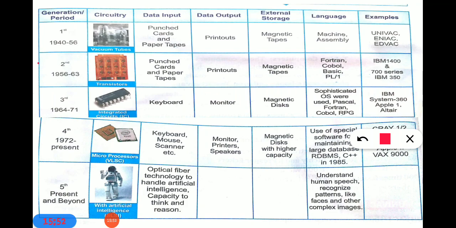You give input because in today's generation, whatever computer you are using right now, you have a keyboard, mouse, scanner, monitor, printers, speaker, everything is there. So you give input through keyboard, mouse, scanner. You get the output from monitor, printers, and speaker. Fifth generation computer is artificial intelligence, which means robotics. Optical fiber technology to handle artificial intelligence, with capacity to think and reason. And which language can a robot understand? Robots understand human language. They recognize patterns like faces and other complex images.